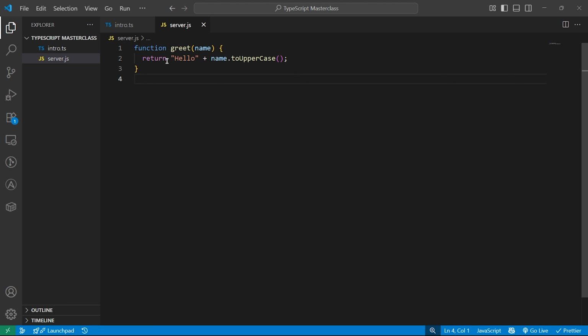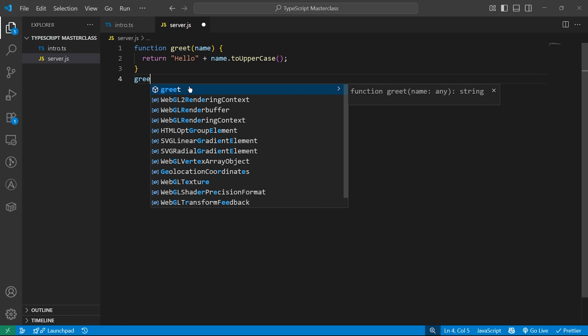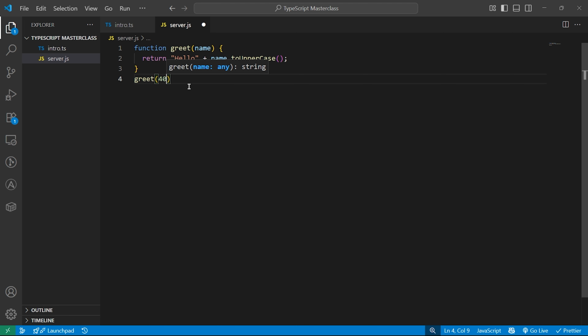Okay, so what if in greet I pass 40? Here I am expecting a string so that I can convert it to uppercase.